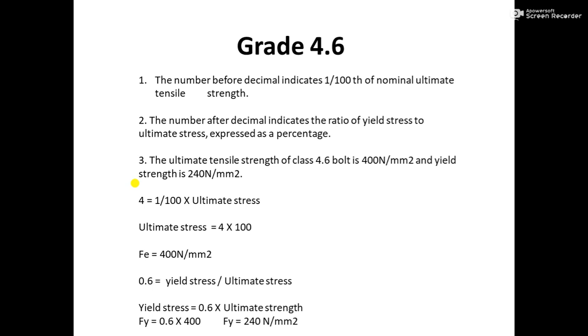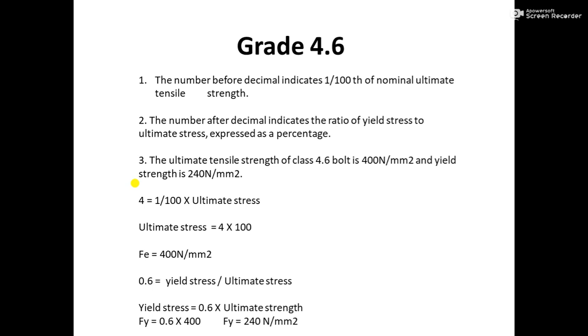And the number after decimal indicates the ratio of yield stress to ultimate stress, that is 0.6 is yield stress upon ultimate stress. So yield stress is 0.6 into ultimate strength, that is Fy is equal to 0.6 into 400, that is Fy is equal to 240 Newton per mm square.